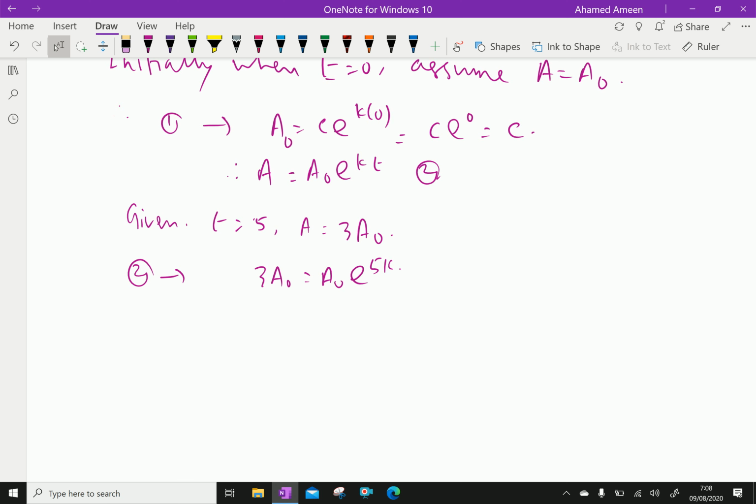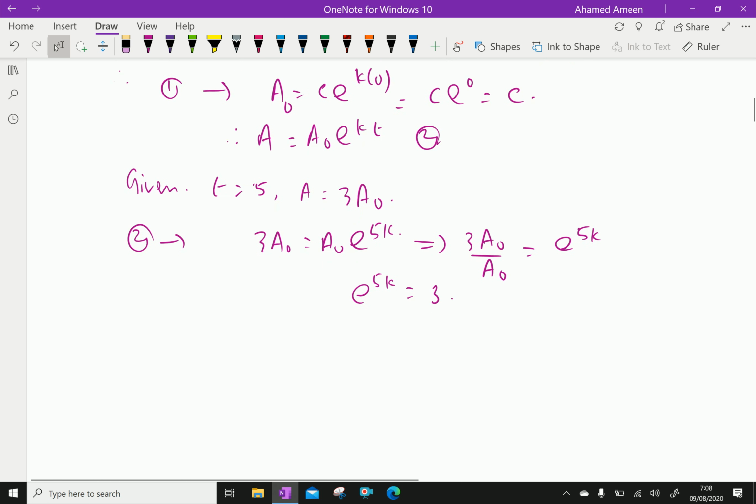Which gives 3 A0 over A0 equals e power 5k. Therefore, e power 5k equals 3.